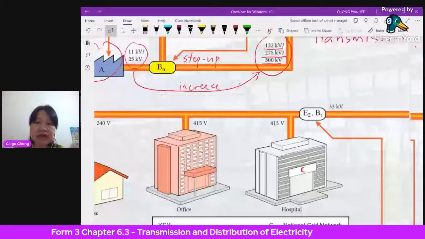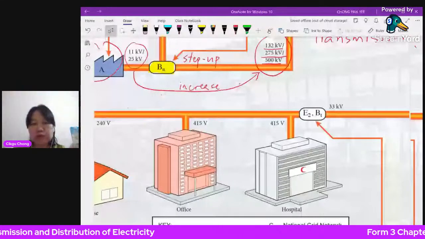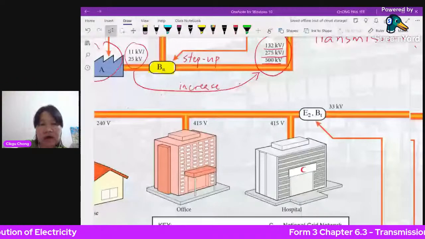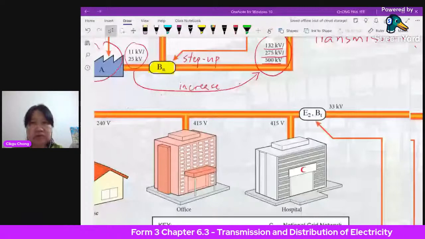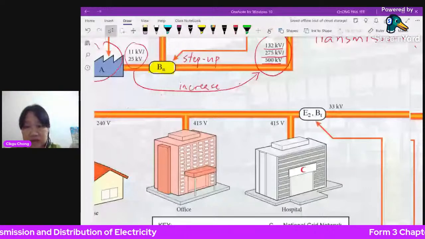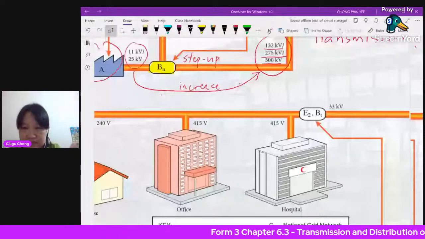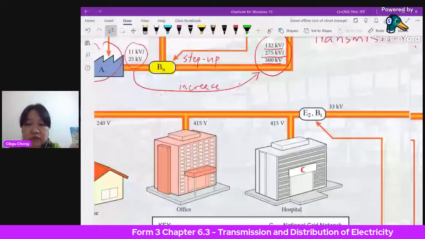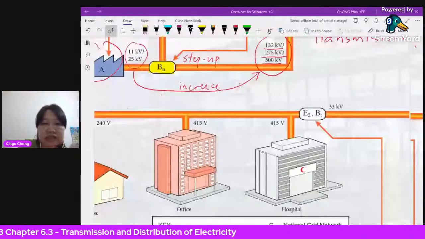So they use 415. Now the next one, we have, of course, houses, right? In our houses, we don't need that much electricity. We don't need so much high power and all that. So they have another substation here. Usually at every kawasan perumahan, you will have another substation. Step down is to decrease the voltage of the current, correct? So when we're using it, you need to decrease everything first. So this is another branch substation. At every kawasan perumahan, you are able to see that.